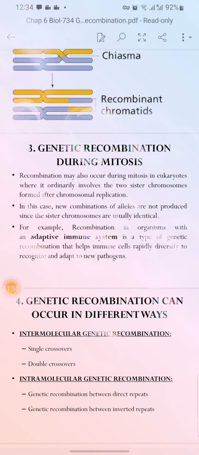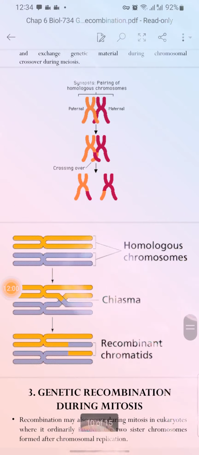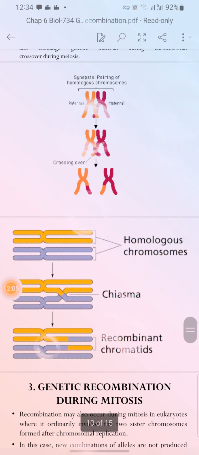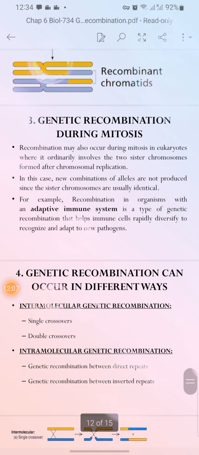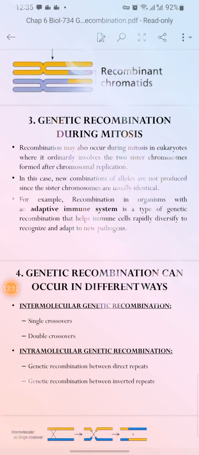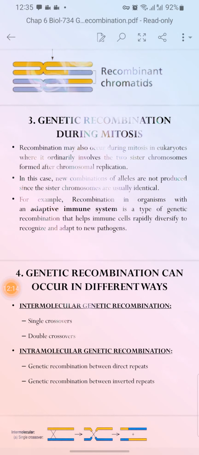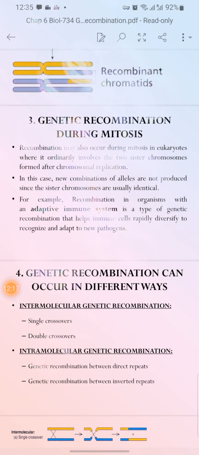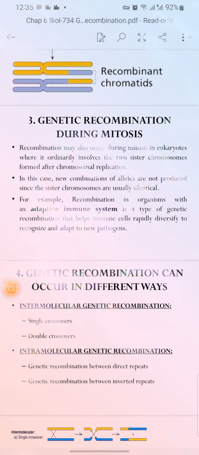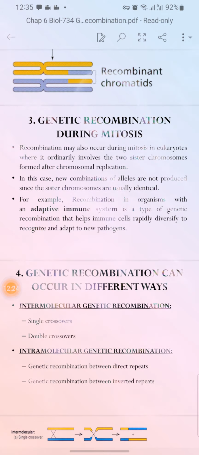So sister chromatids do not exchange material like this, but they are the same copies. Like we have studied that there is a possibility of 3:1 at that time, but here they are formed like copies. For example, recombination in organisms with the adaptive immune system is a type of genetic recombination that helps immune cells rapidly diversify to recognize and adapt to new pathogens.